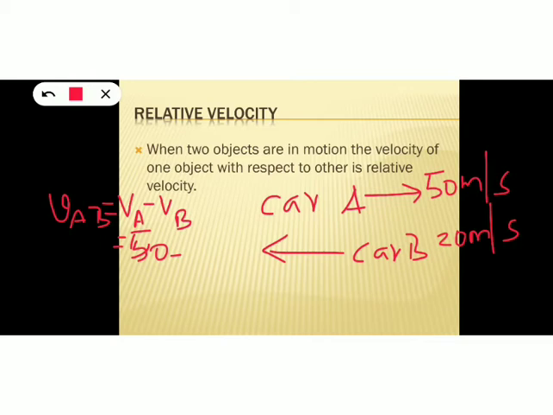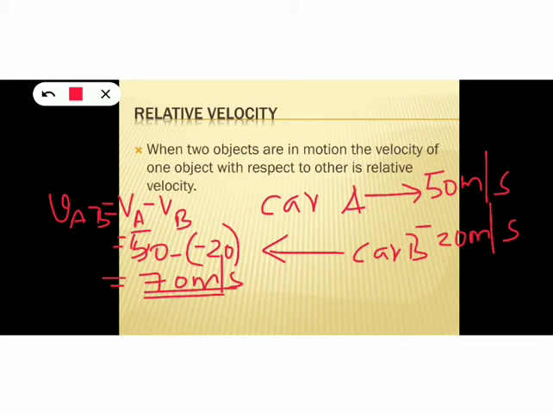So the velocity of car B is minus 20 meters per second. So VA minus VB will be 50 minus, and VB is minus 20. 50 minus of minus 20 will be 70 meters per second.